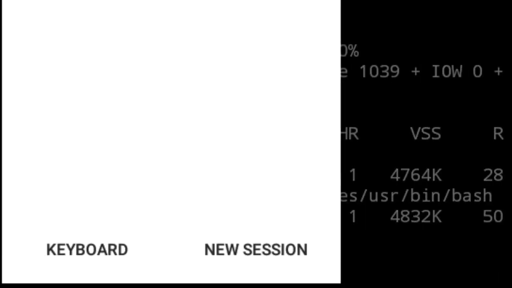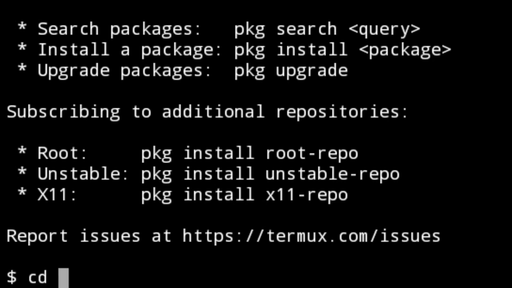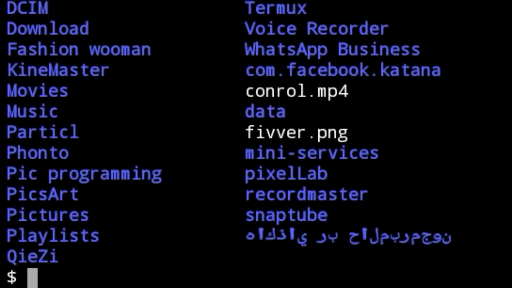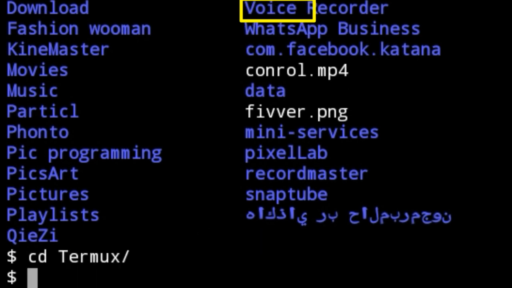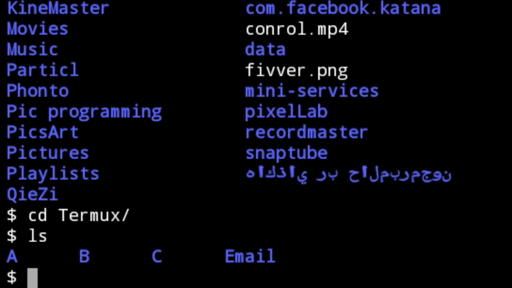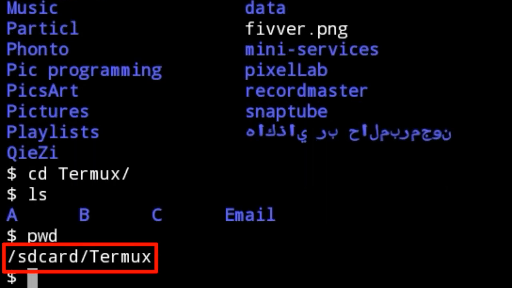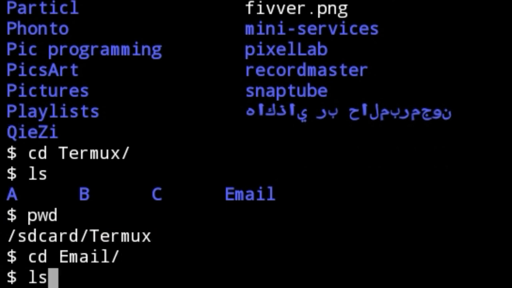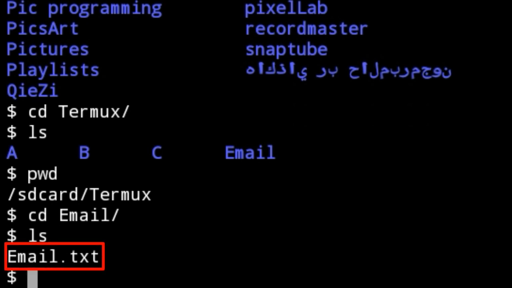Just type cd and enter to SD card. Okay guys, ls and cd Termux, the folder that I created, and ls. You can see here guys, this is the directory. When I type pwd for print working directory, you can see here SD card / Termux. This is my directory right now. So I want to enter to email and ls. You can see here guys, email.txt.